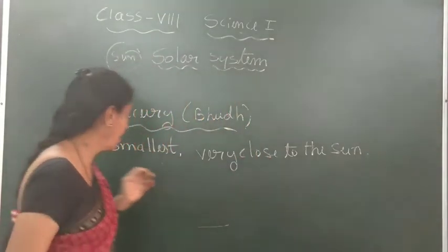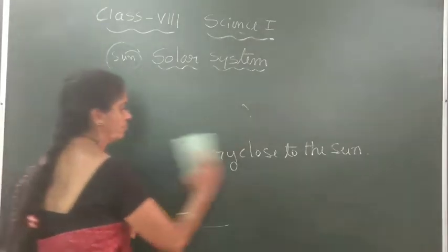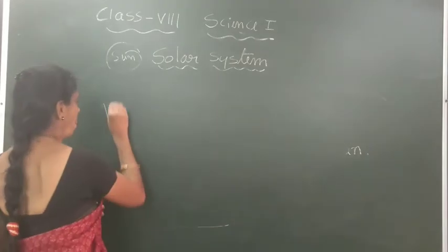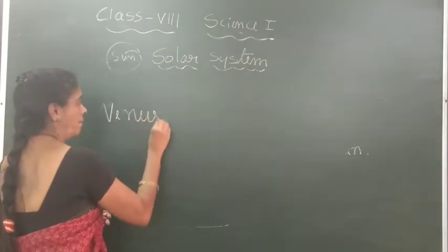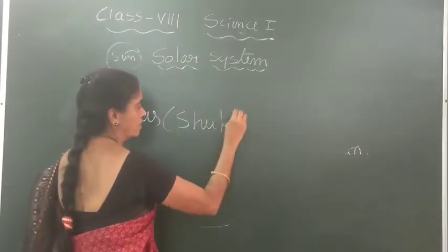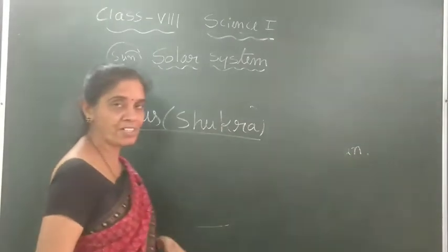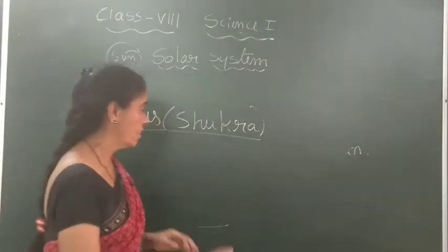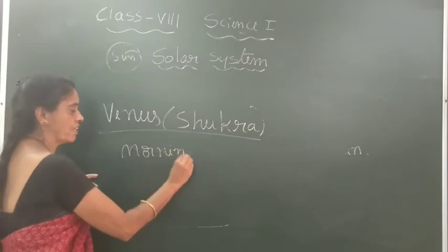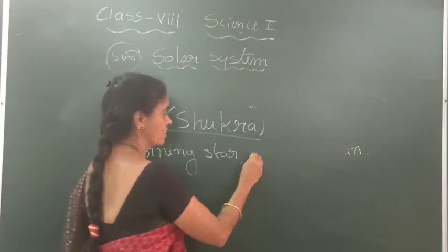Okay, and the next planet in order is Venus. We call it Shukra Graha. It has got the name morning star, or you may call it evening star.